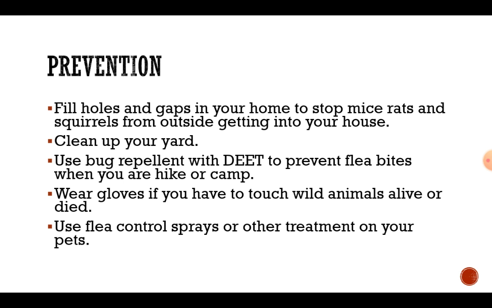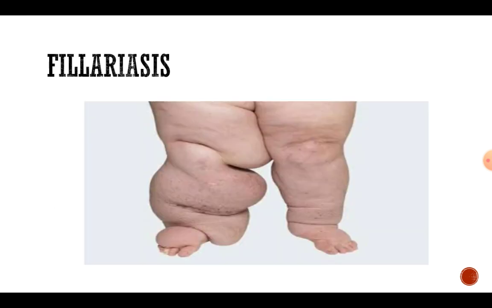Prevention for plague: fill holes and gaps in your home to stop mice, rats, and squirrels from getting into your house. Clean up your yard. Use bug repellents with DEET, diethyltoluamide, to prevent flea bites when you hike or are at camp. Wear gloves if you have to touch wild animals, alive or dead. Use flea control sprays or other treatment on your pets.